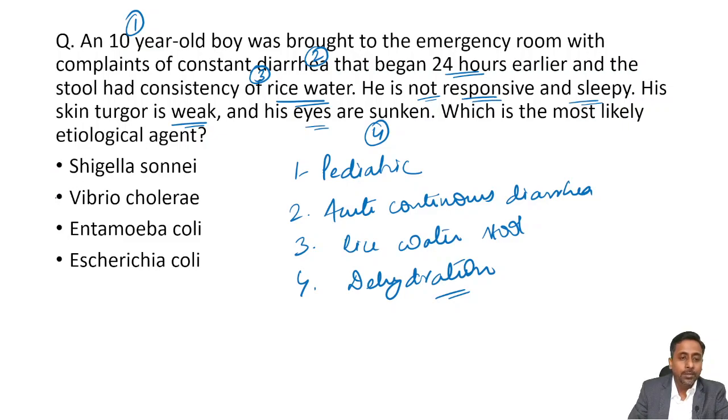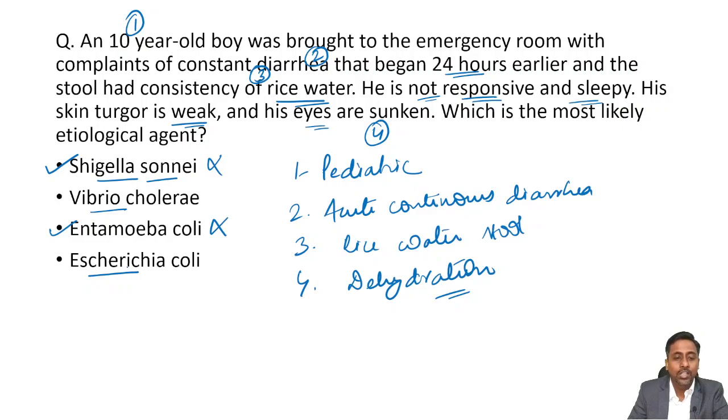Shigella sonnei, Vibrio cholerae, Entamoeba coli, Escherichia coli. If you see the first option, Shigella sonnei, if you have gone through the Shigella dysentery video, I have told you that Shigella may initially cause watery diarrhea, but this watery diarrhea will never lead to dehydration. So dehydration is not a feature of Shigella. So this is out. Then coming to Entamoeba coli, this also leads to dysentery, so this is also out.